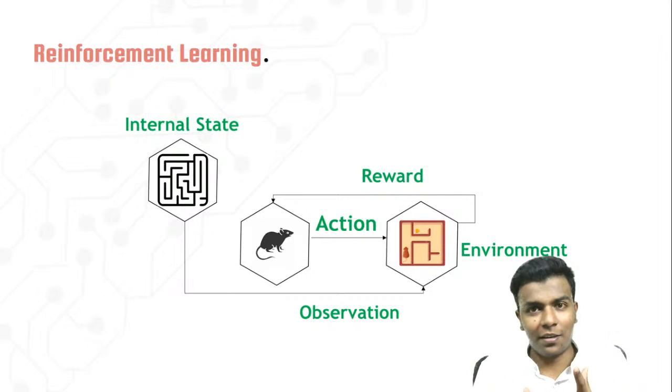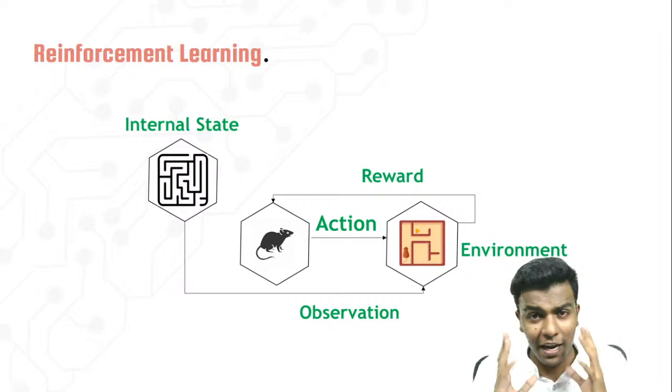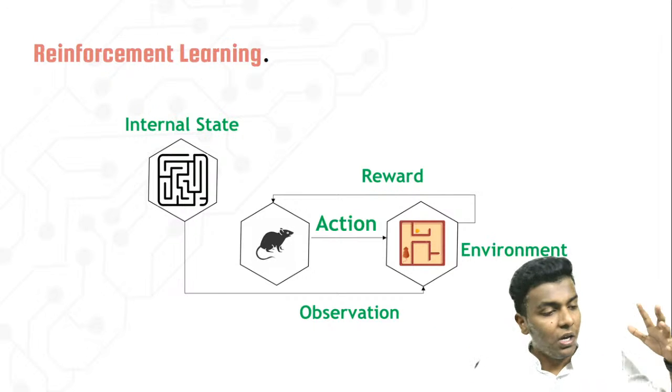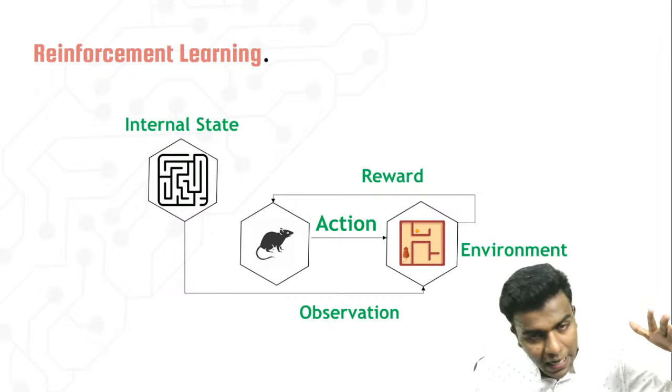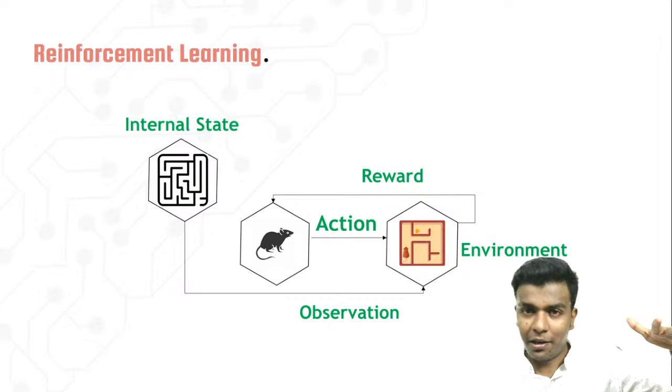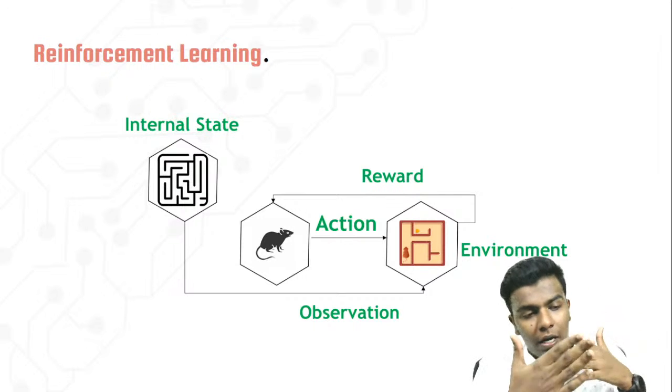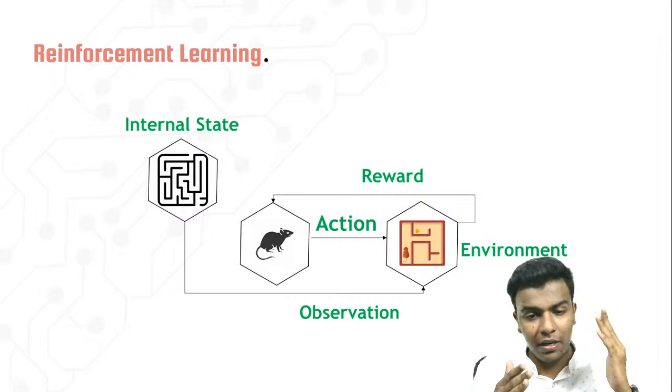So I need that cheese. Okay, so somehow I need to reach the cheese. So it is completely a puzzle. First of all, the rat starts walking, right? It starts running, and it will look for any path. Okay, so let us say it takes any path.